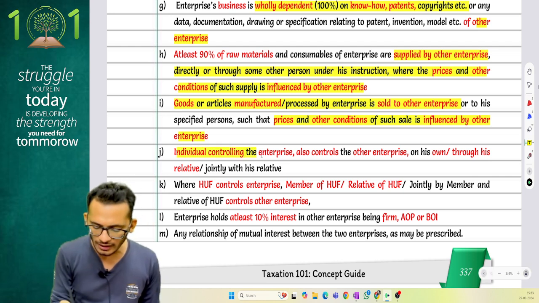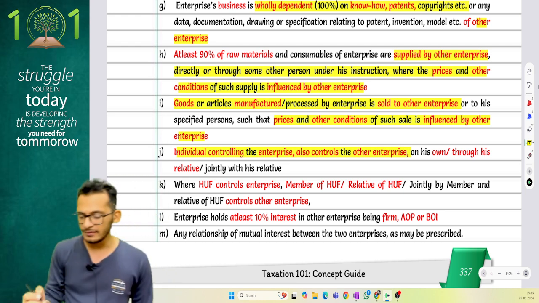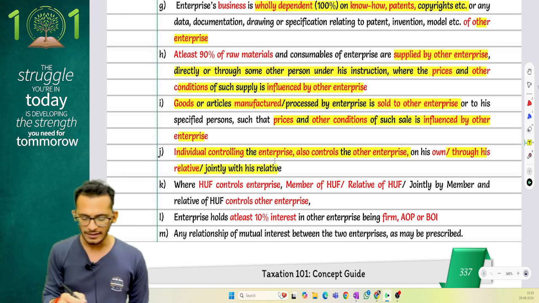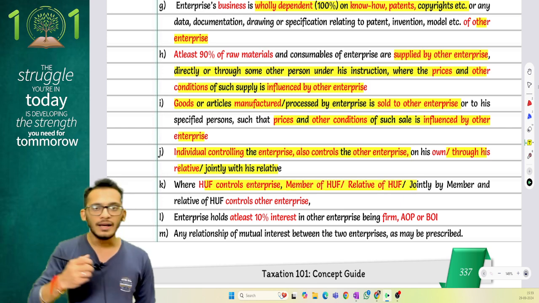Next, an individual controlling the enterprise, also controlling the other enterprise, whether they do it directly or through his relatives. Finally, where the head chef is controlling the enterprise, the members of the head chef will also become my AEs.